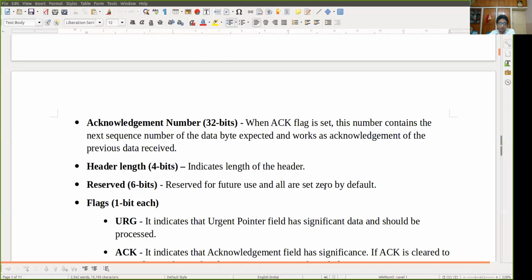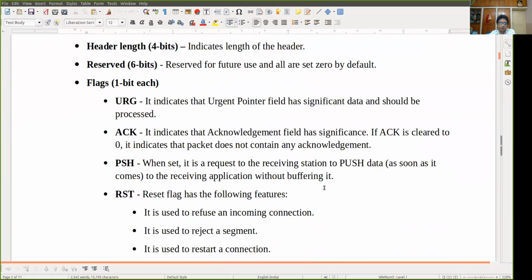Now flags. As I told you, there are several flags like URG, the urgent pointer field. It has significant data and should be processed. Next is acknowledgement. It indicates that the acknowledgement field has significance. If acknowledgement is clear to 0, it indicates that the packet does not contain any acknowledgement. That's very important. Next, PSH, the push flag. When it is set, it's a request to the receiving station to push data as soon as it comes to the receiving application without buffering it.